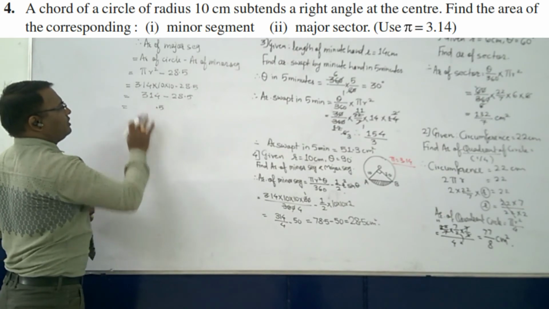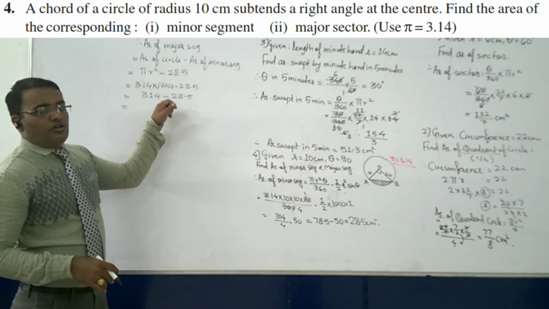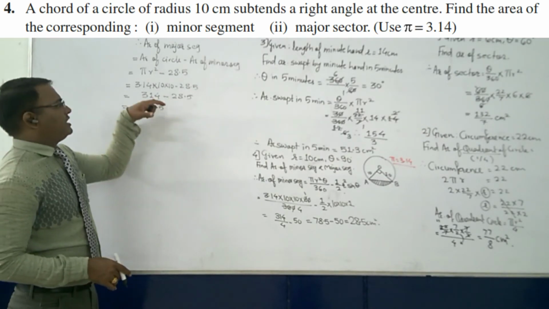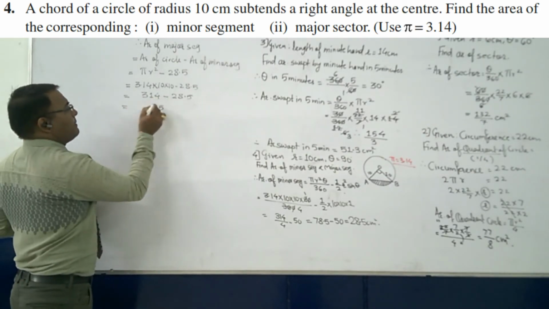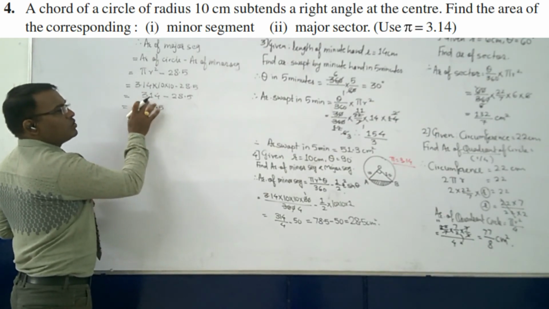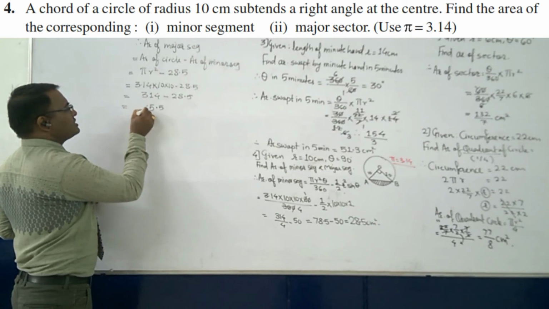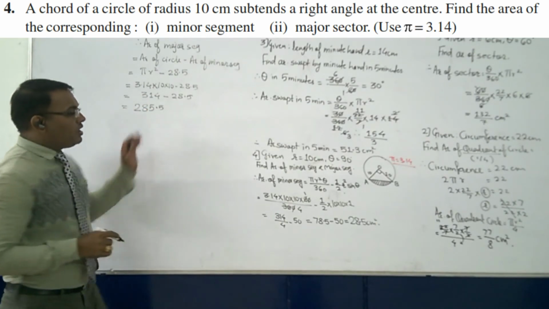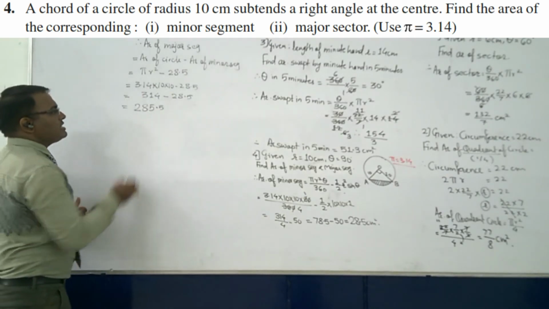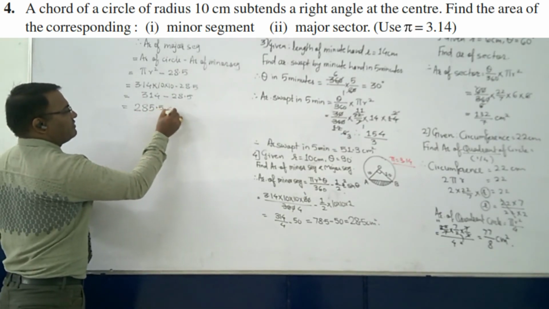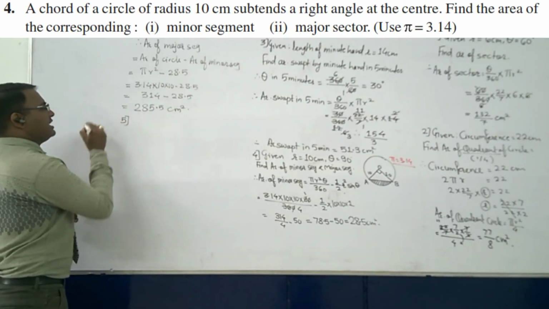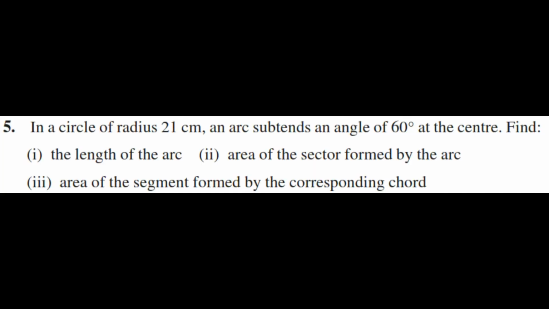Okay. So 4.0, 0 minus 5 is what? 5. Then here it is 13. 13 minus 8 is what? 5. Then here it is what? 0. 0 minus 2 is 8, and then 285. So area of minor is 28.5 and area of major segment is 285.5 centimeter square. Let's go ahead with sum number next, that is sum number 5.